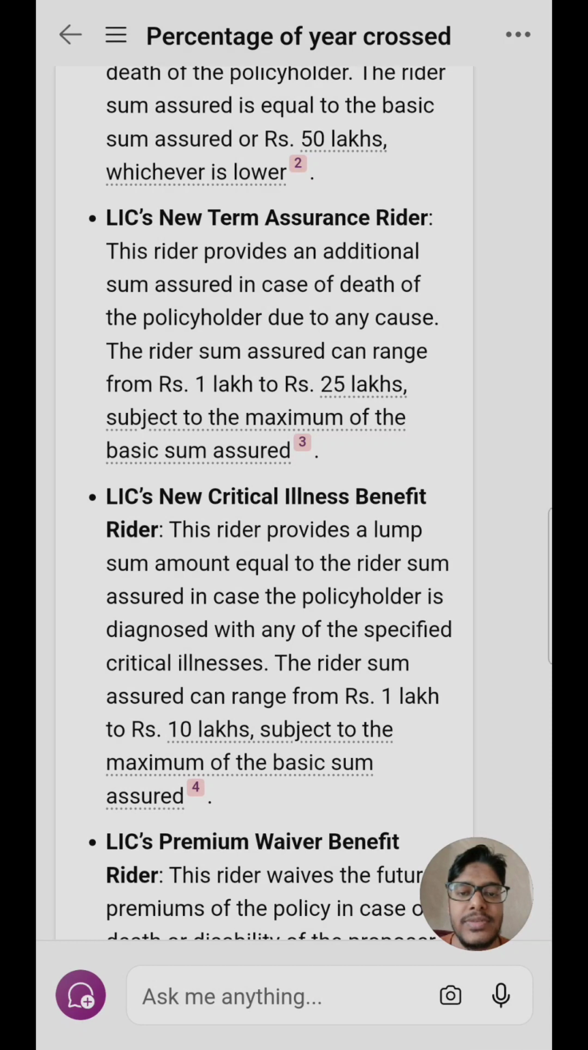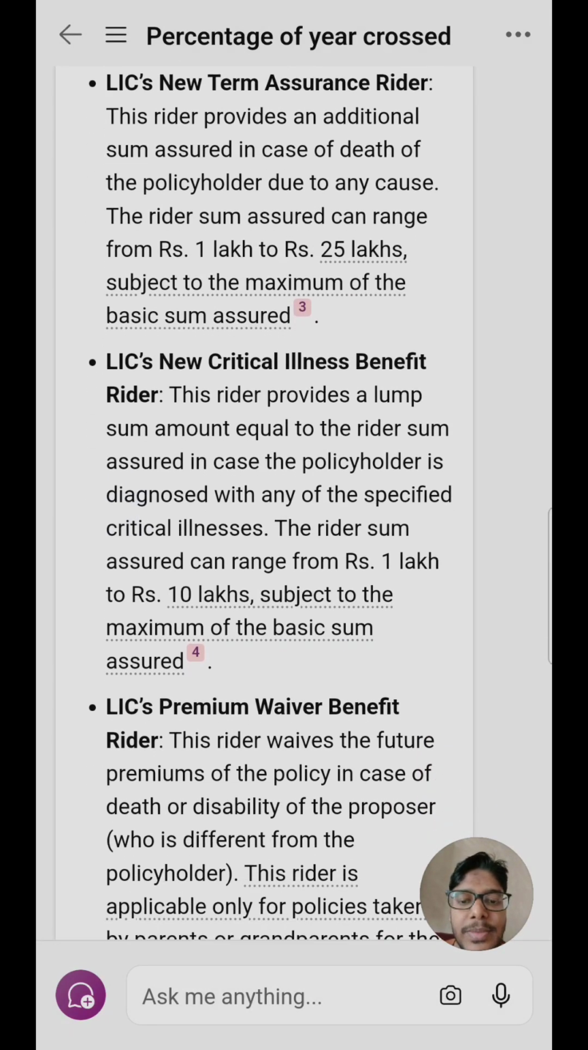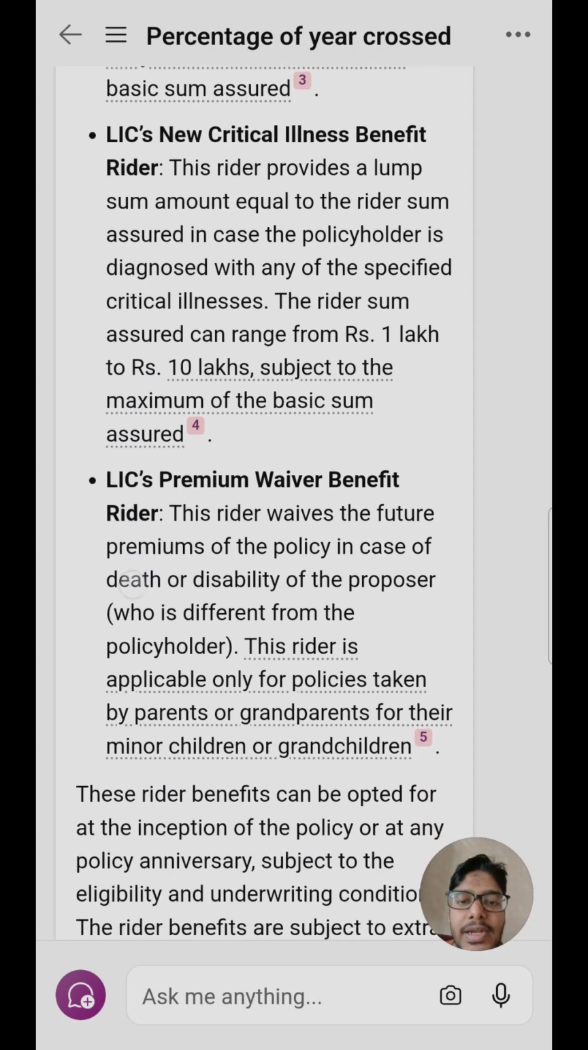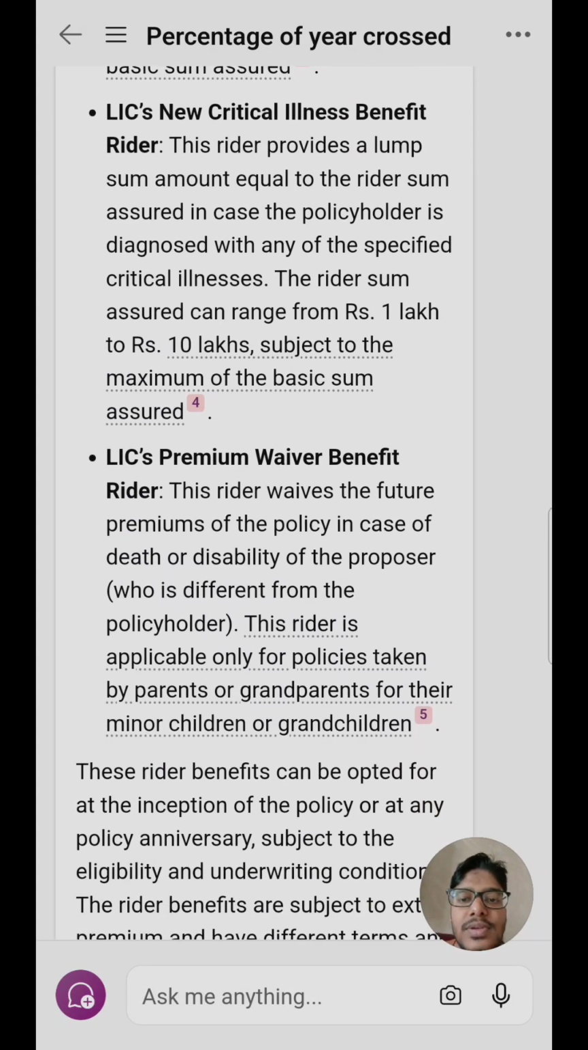Then there is critical illness benefit rider. This provides a lump sum amount equal to the rider sum assured in case the policyholder is diagnosed with any specified critical illness. Again, this is up to 1 lakh to 10 lakh, subject to maximum sum assured. And then premium waiver benefit. This waives the future premiums of the policy in case of death or disability, which is different from the policyholder, so disability of the proposer. This rider is applicable only for policies taken by parents or grandparents for their minor children or grandchildren.